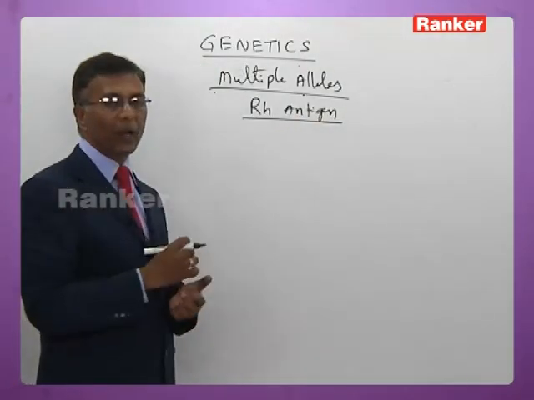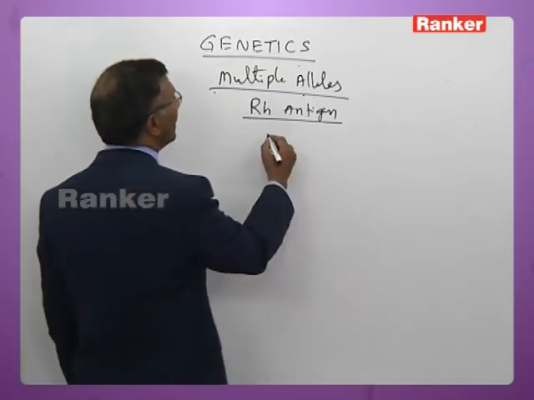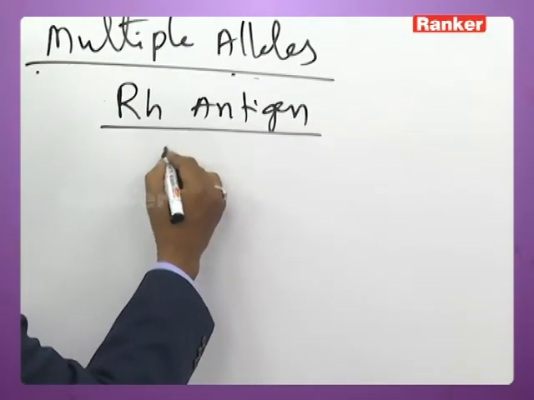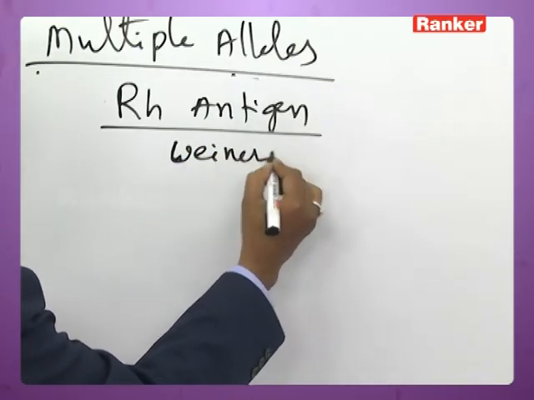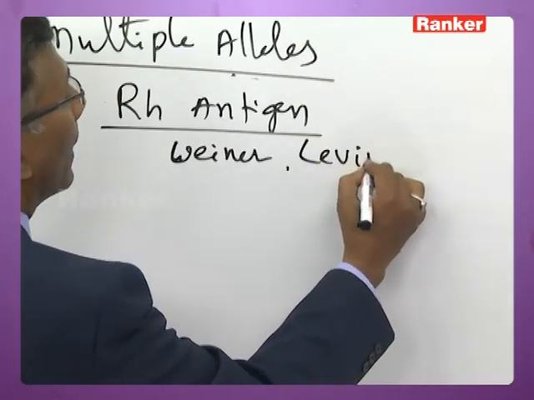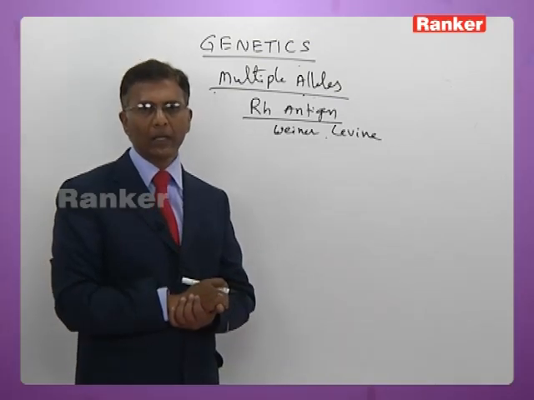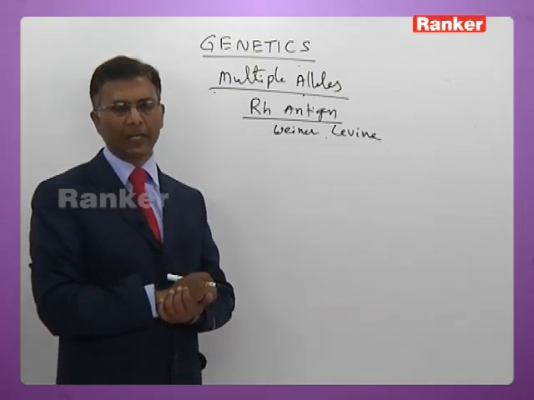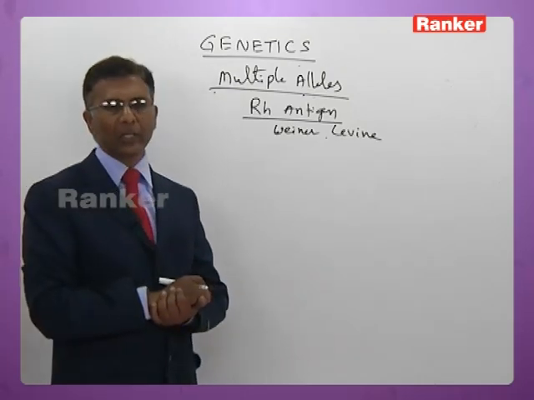Now another concept here now, RH antigen. RH antigen was discovered by Weiner and Levine, and it indicates the presence of antigen in the human body.